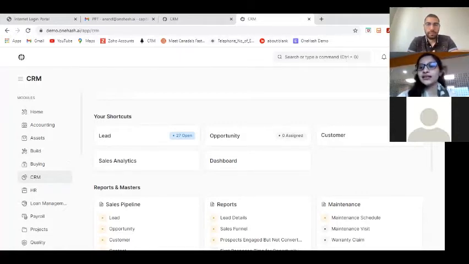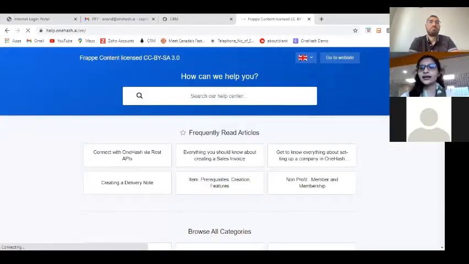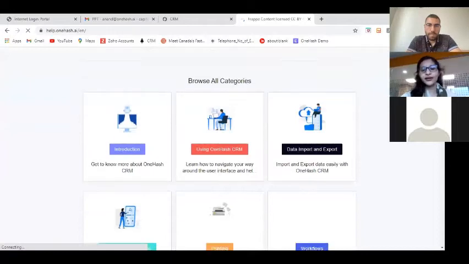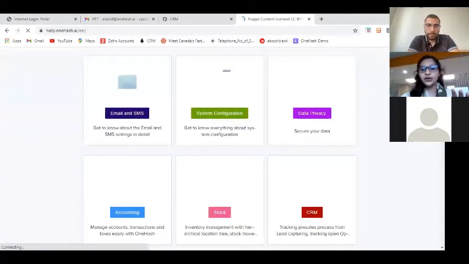But for your information, if you want to know more about the system, or you're stuck somewhere and don't know how to proceed, you can simply go to Help. You can go to Documentation, and you'll get all the documentation. For example, if you don't know how to create a lead, just go to this document, go to CRM.